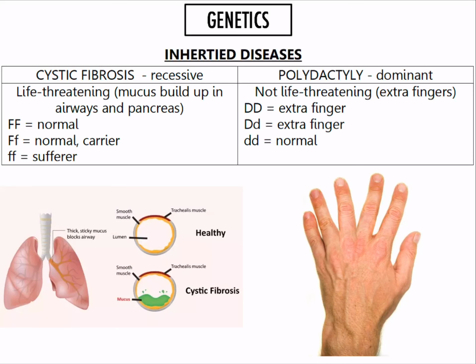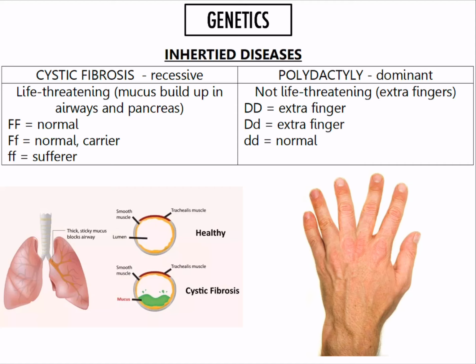Genetic diseases. So we have cystic fibrosis, which is caused by a recessive allele, and cystic fibrosis is life-threatening because it can cause mucus to build up in the airways and in the pancreas. Too much mucus in the airways can cause chest infections, and it can make it difficult to breathe. The pancreas can get blocked, and as a result, digestive enzymes won't be released, so you can't digest your food, and therefore the person will not be able to have nutrition and grow very well.